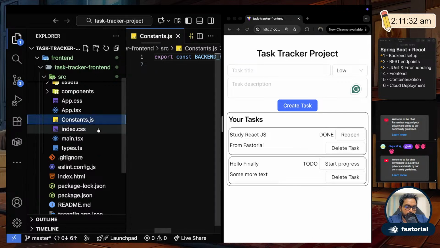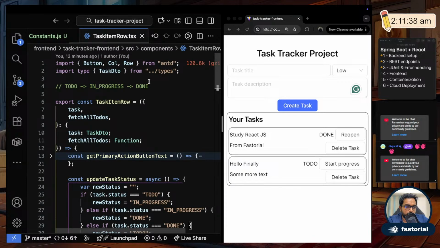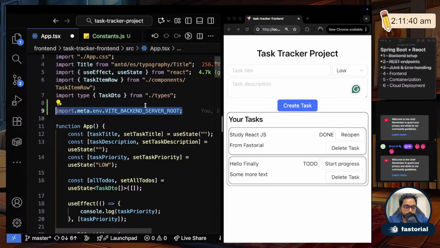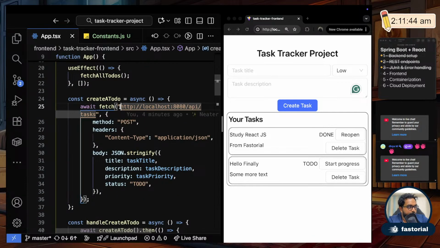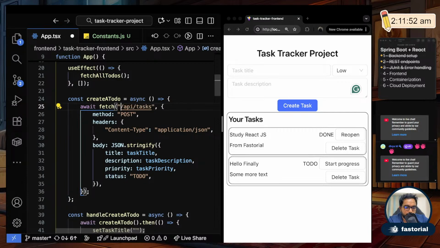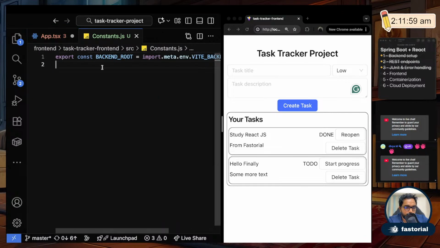Okay, constants.js. Now I'll go back and close this. In my app.tsx, you remember I said how you can use backtick to do string manipulation. So first I'll show the normal thing just so you guys understand what I'm doing. First of all, constants. Oops, why is that not working?